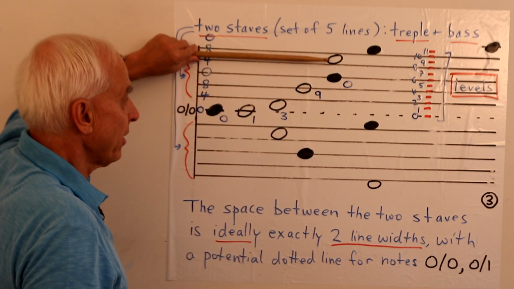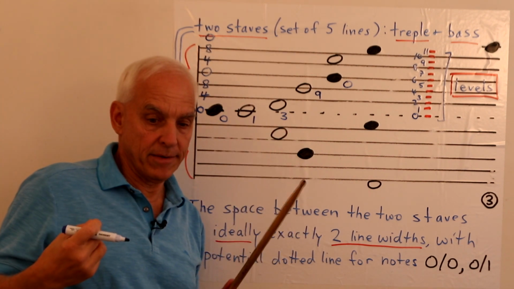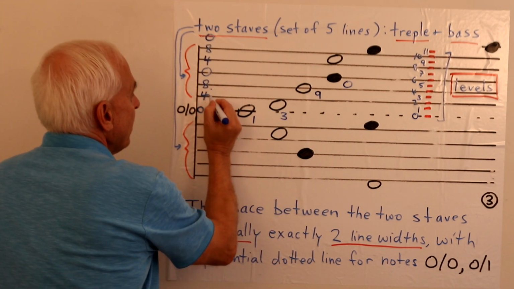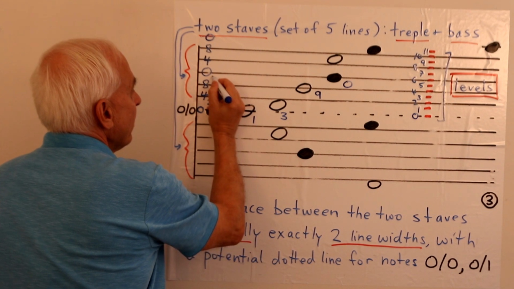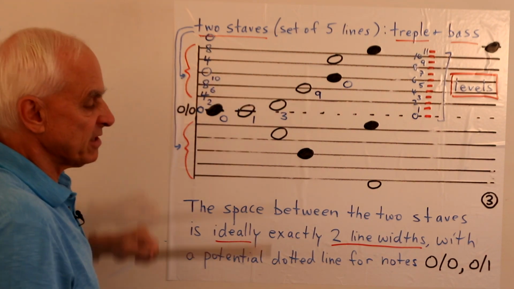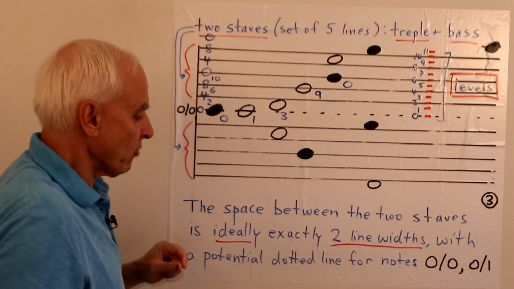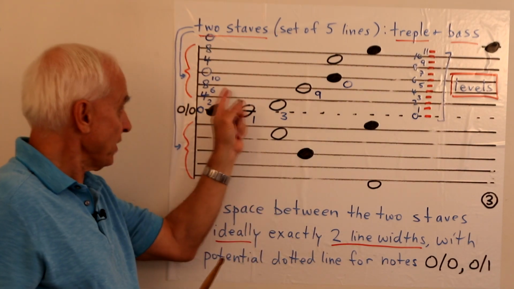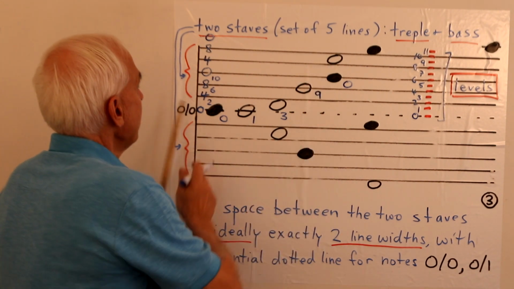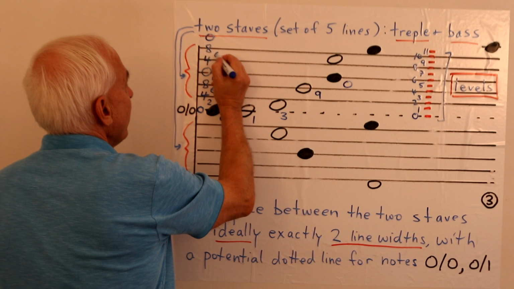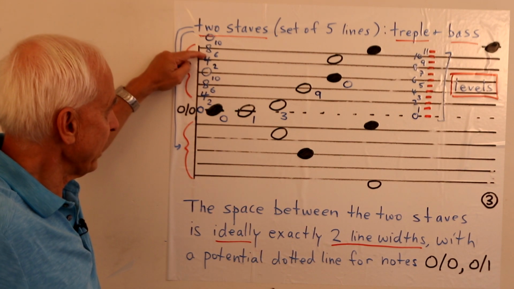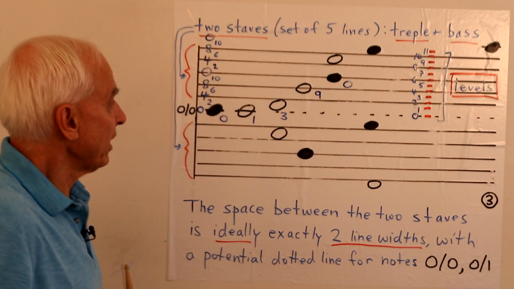This space here corresponds to also an even value. That would be 6. So we can sort of put secondary ones like maybe 2 here, 6 here, 10 here, all right? Sort of secondary things indicating the spaces. But these numbers here that I'm drawing correspond to the black notes. If there's a black note in that position, then it has that value. If it's a white note, it's going to be one more. So this one here, we were looking at that. So that would be like 2, 4, 6, 8, 10, like this. So this is in that space, which has a 6 right next to it. So if it was black, it would be 6. What it currently is, is 7.